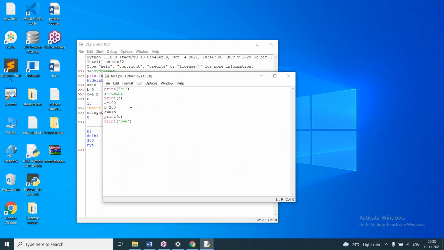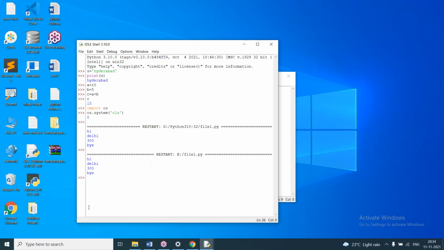Here you can see file1.py in the E drive. So in IDLE we can save a file in any location and run that program. Here you can see hi, then values, then bye is given.